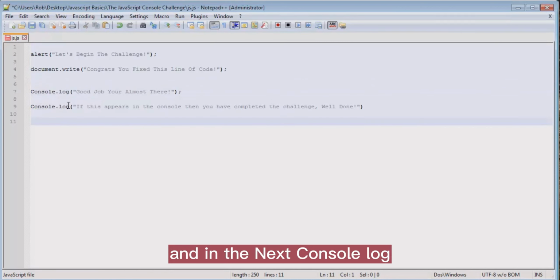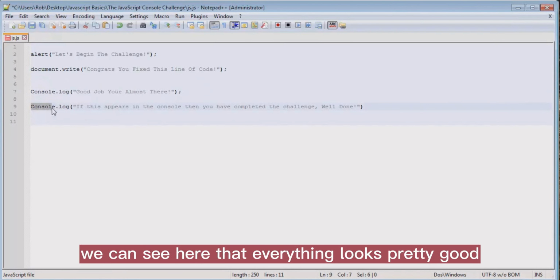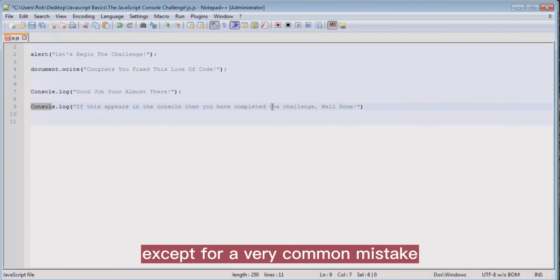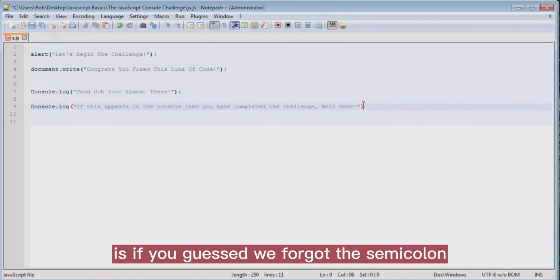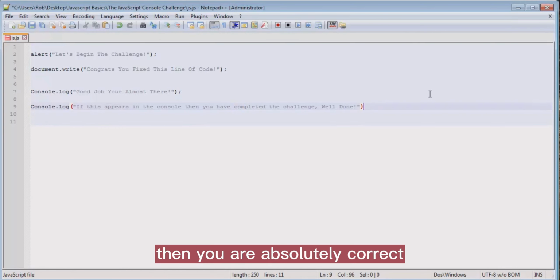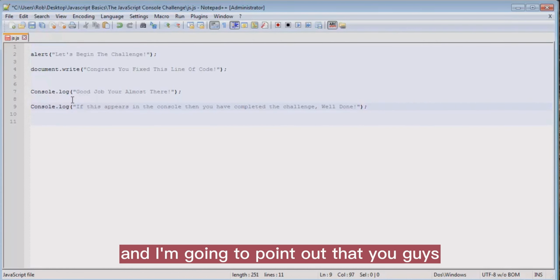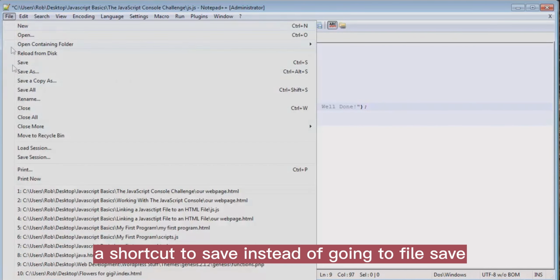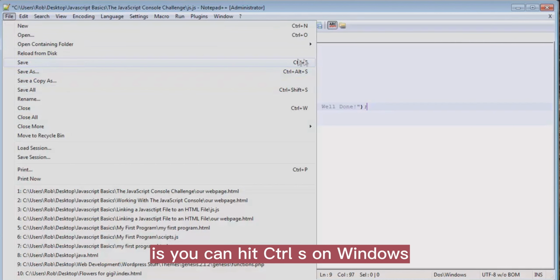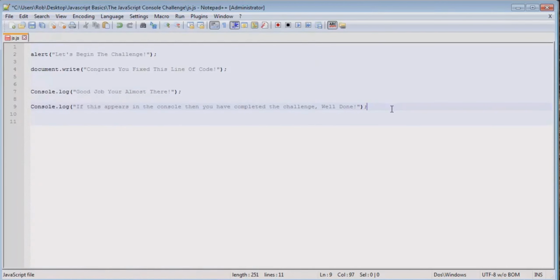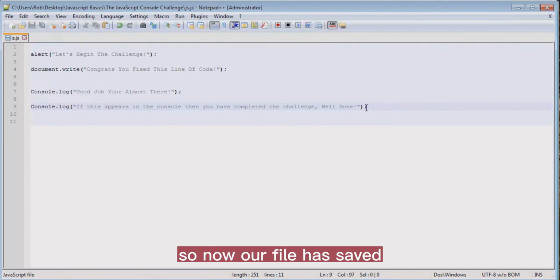And in the next console.log, we can see here that everything looks pretty good, except for a very common mistake. If you guessed we forgot the semicolon, then you are absolutely correct. So I'm going to stick that in there. And I'm going to save this file here. And I'm going to point out to you guys, a shortcut to save, instead of going File, Save every time you want to save, is you can hit Control S on Windows. So now our file has saved.